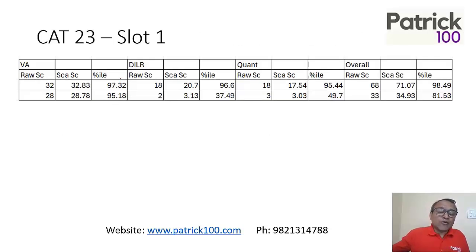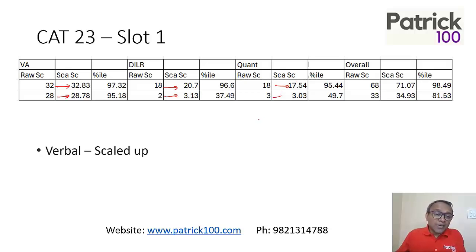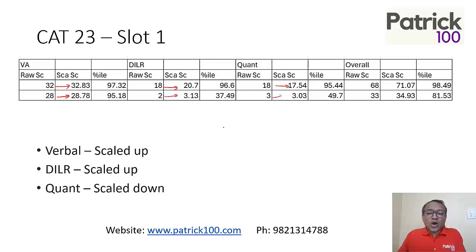Now, one example, let's say slot 1 from the CAT 23 paper. If you look at the VRC section, there was a slight scaling up, very slight. Whereas in the DLR section, the scaling was quite more. Here it was just point scaling, here it was almost 1-2 marks scaling in DLR. Whereas in Cont, it was scaled down, except for lower scores where it went up a bit, but overall it was scaled down a little bit. So overall, verbal was scaled up, DLR was scaled up, Cont was scaled down a little bit. So overall, there was a scaling up that happened. For most of the students, the scaling went up.